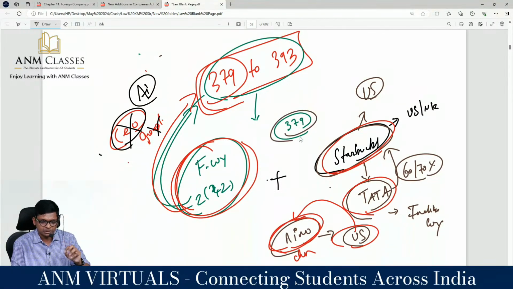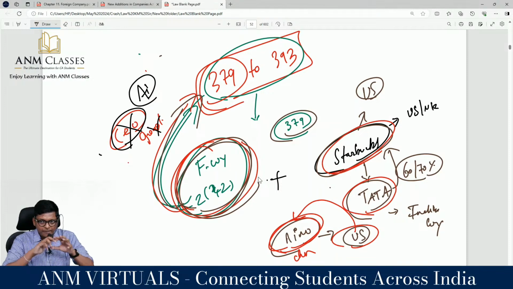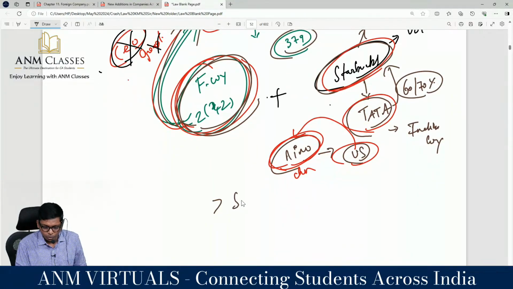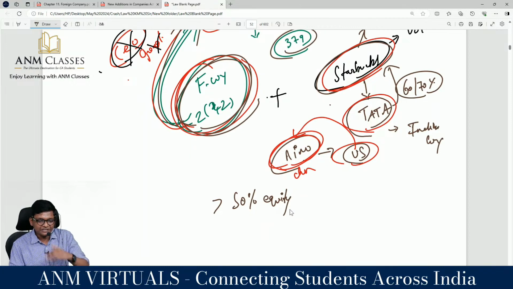379 says two things. Foreign company, follow this chapter, or any other foreign company where majority control, which control, guys? Majority, I will show you in the book, more than 50% of equity, that means more than half, you become the holding. Are you following? Holding, having more than half of total voting power.